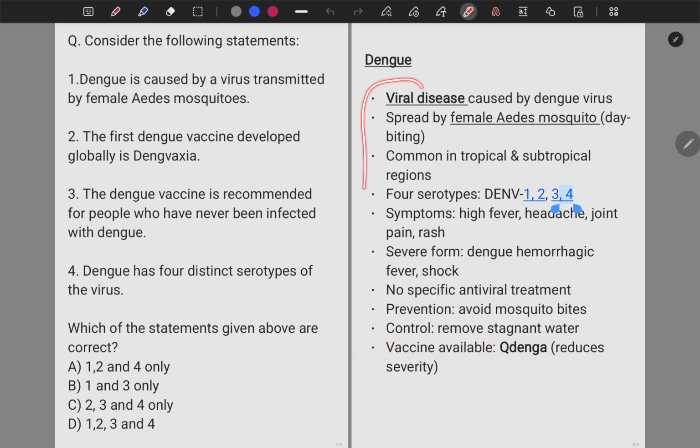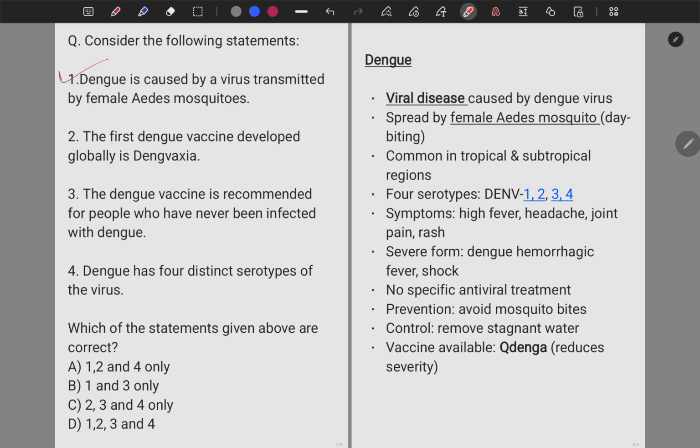Having discussed all these points, let's now go directly to the question about the dengue virus. The question says, consider the following statements regarding dengue. The first statement is, dengue is caused by a virus transmitted by the female Aedes mosquito. Yes, as you just saw, this is caused by the biting of the female Aedes mosquito. This statement becomes correct.